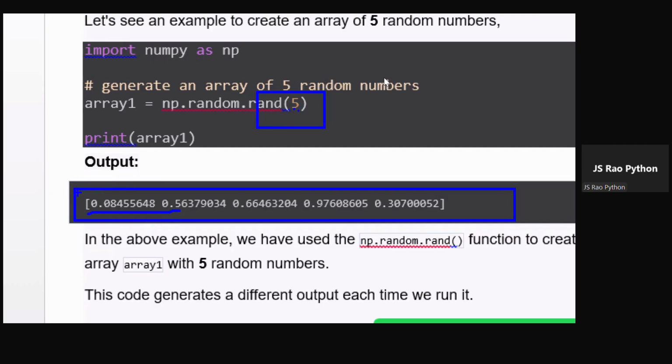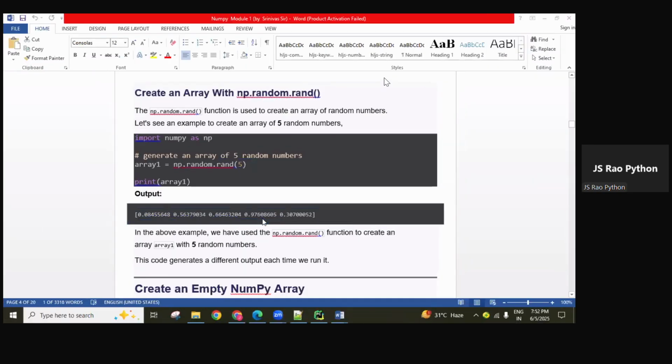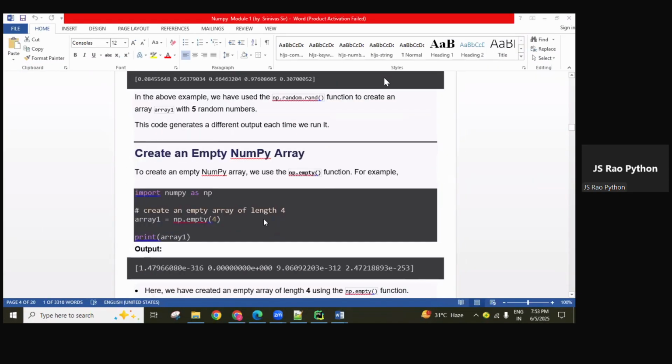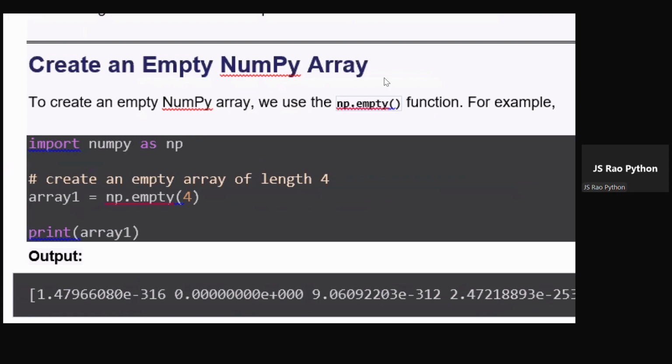Rand of 5 means an array of 5 random numbers, starting from 0, generated in the range 0 to 1. Between 0 and 1, some floating values are generated. Remember that.